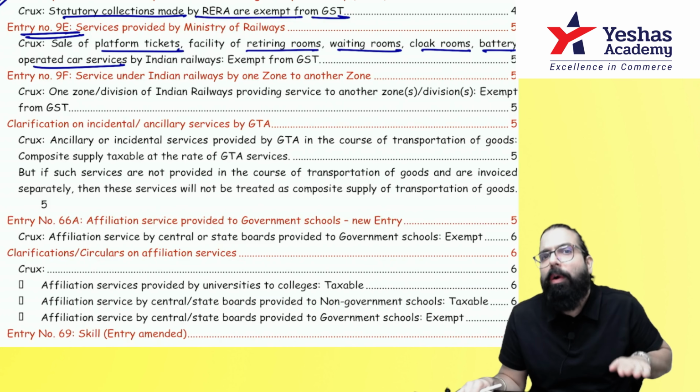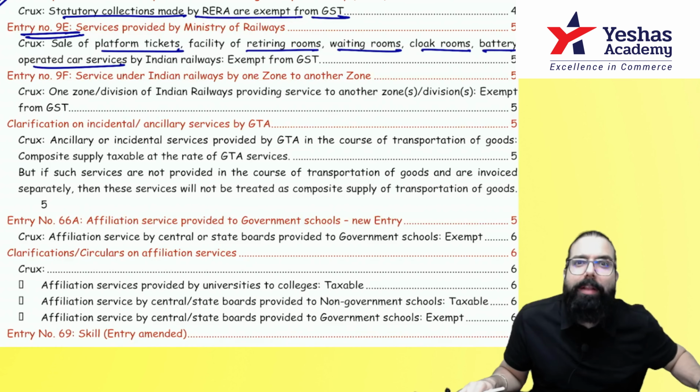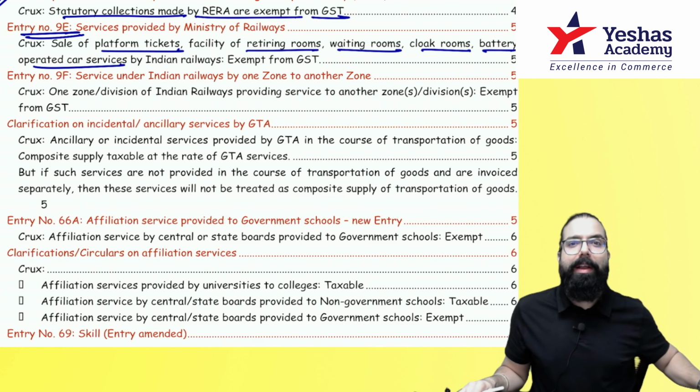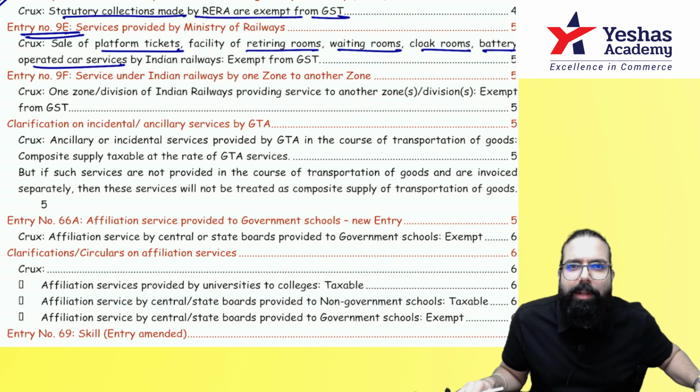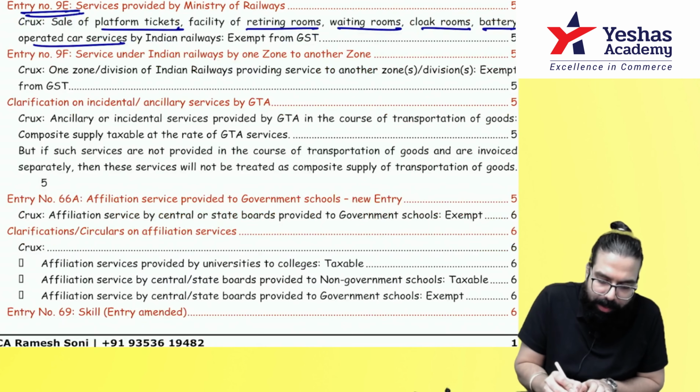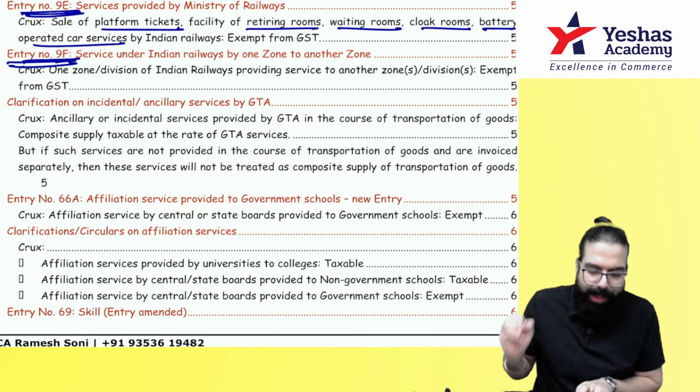And one zonal office of Indian Railways providing to another zone, eastern zone providing services to western zone. Remember, any zone of the Indian Railways providing services to another zone is exempted. Done, sir. This point is clear. 9E and 9F I've gone ahead and told you.